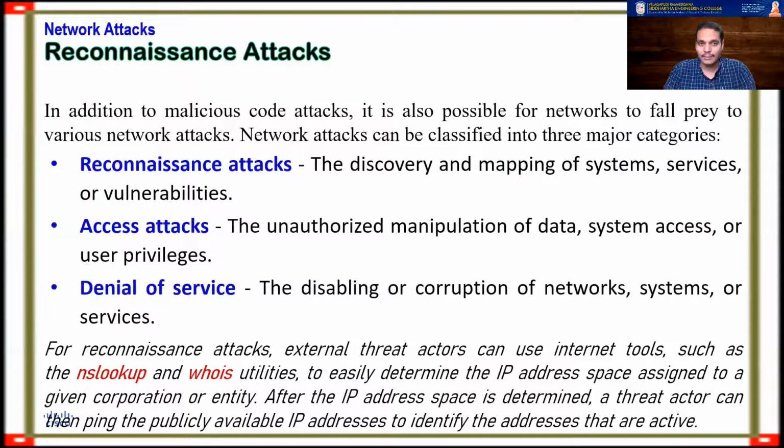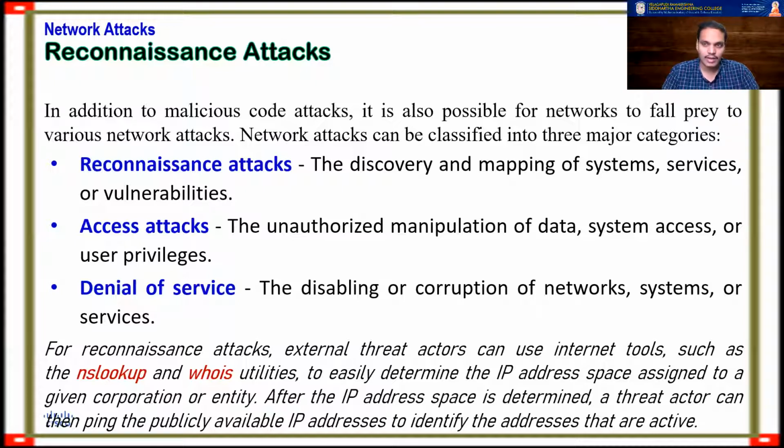Now, there are other types of attacks where, in addition to these malware attacks, it is common for networks to fall prey to different kinds of attacks. So usually these network attacks fall into three major categories. The first category is called reconnaissance attacks. In reconnaissance mode, the attacker tries to collect as much information as possible about the system or the intended victim. He has a lot of utilities and tools he can work with to do these reconnaissance attacks. After reconnaissance attacks, then come the access attacks.